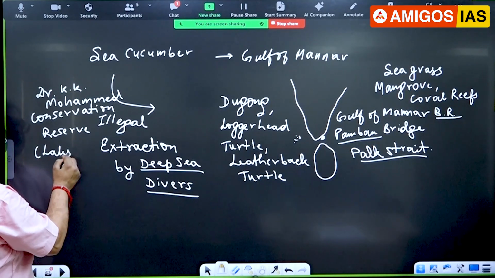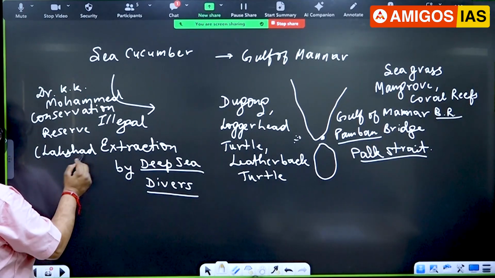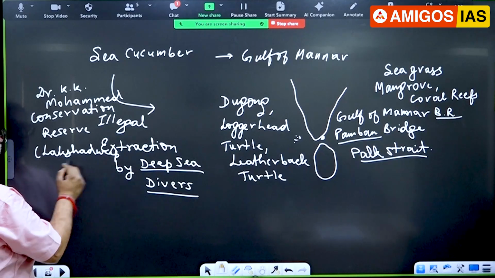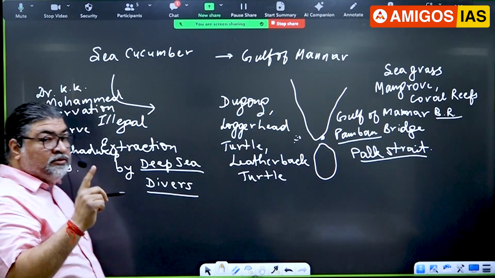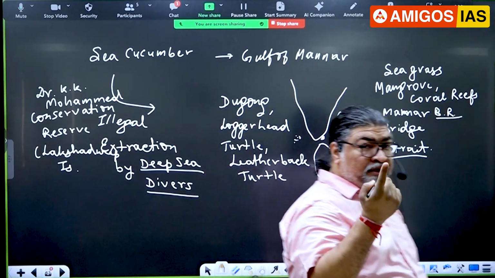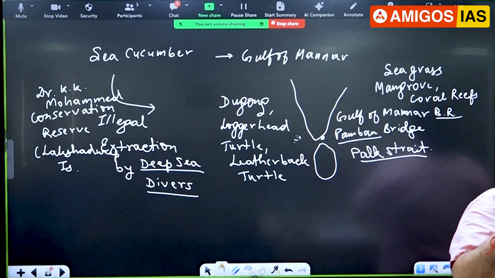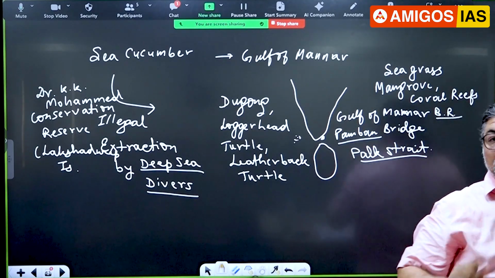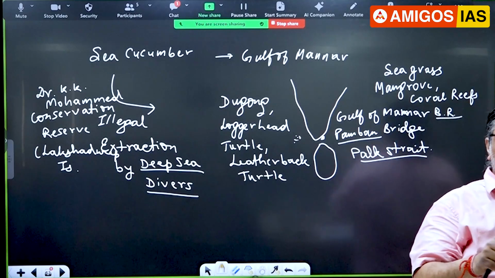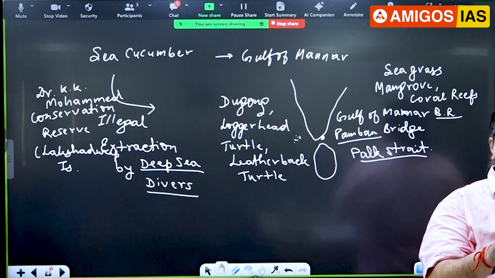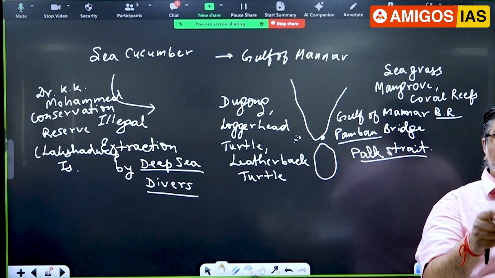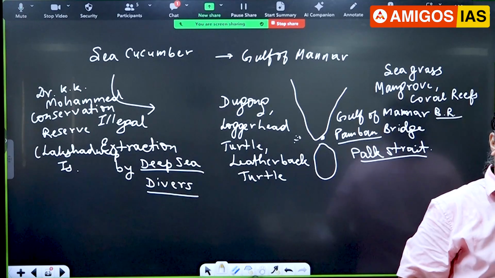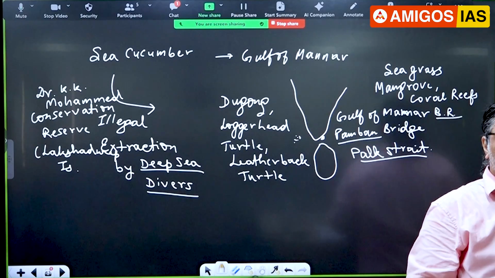In Lakshadweep Island. See, I'm connecting here. See, sea cucumber is found in the Indian Ocean. Government has banned any type of taking of sea cucumber, illegal taking of that. At the same time, the Government of India has created the Dr. K.K. Mohammed Conservation Reserve for sea cucumber. First time it has been created.